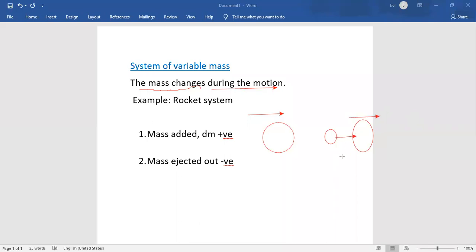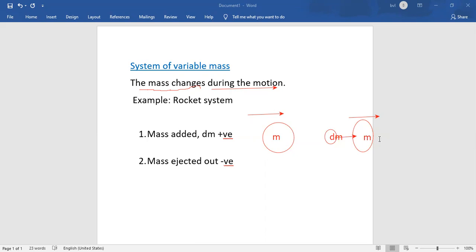The system has mass m, the original mass.